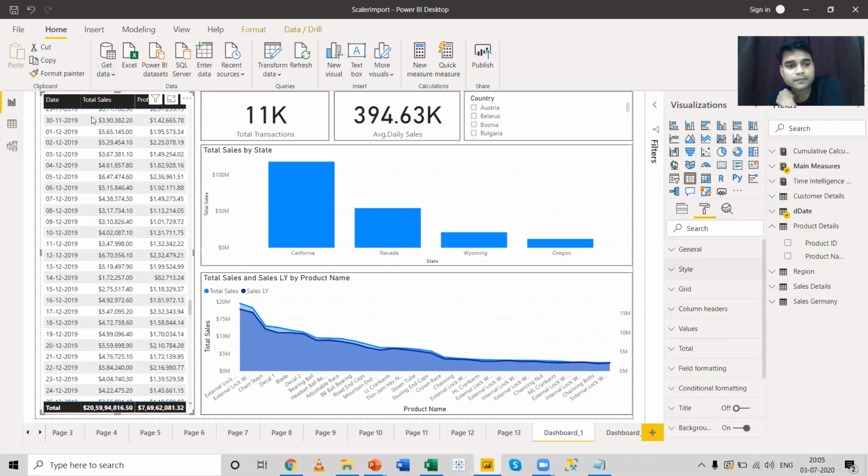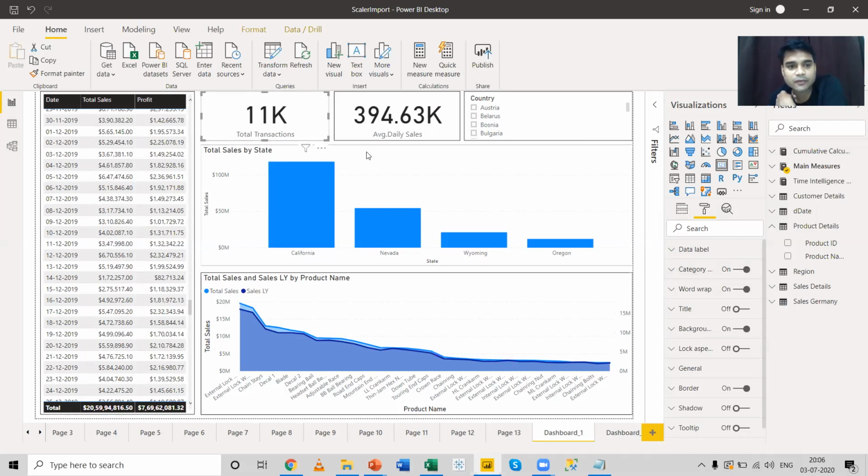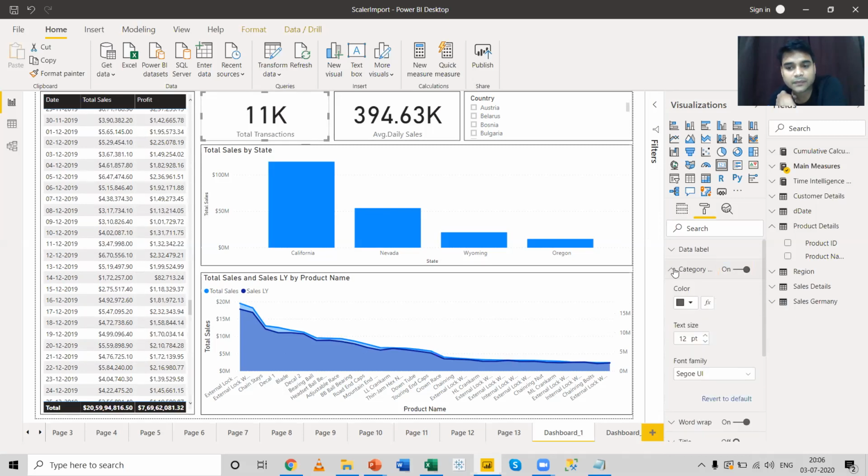Coming to the cards. This is a card I have selected. In the card, I can choose to remove the category. So what is a category? If I disable this, you can see the total transaction title has been removed. So you can play with the category. You can change the color of the category. If you want a brighter color, you can keep it to this particular option.